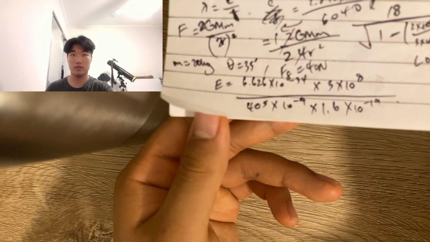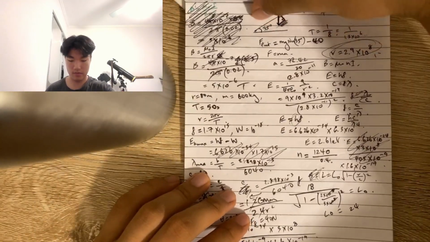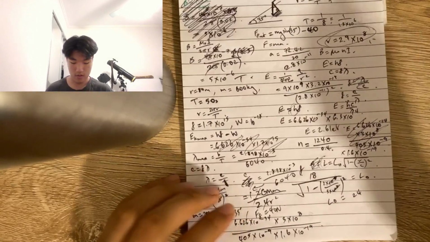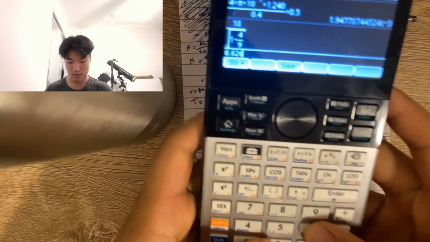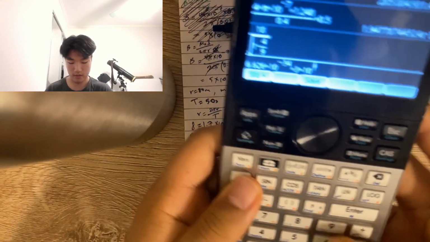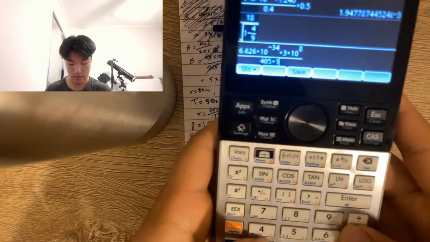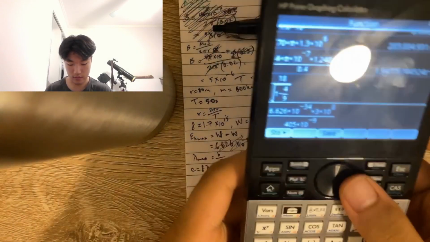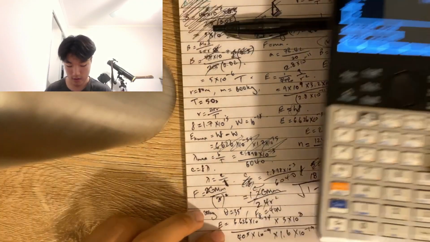So here you go. If you have a closer look, writing isn't superb, obviously, but yeah, hopefully it's legible somewhat. I mean, the calculator should hopefully be quite legible.